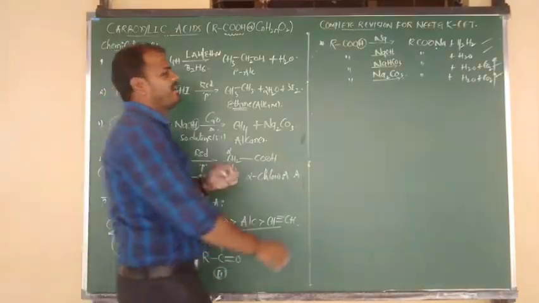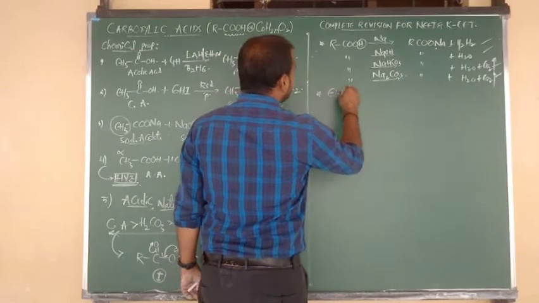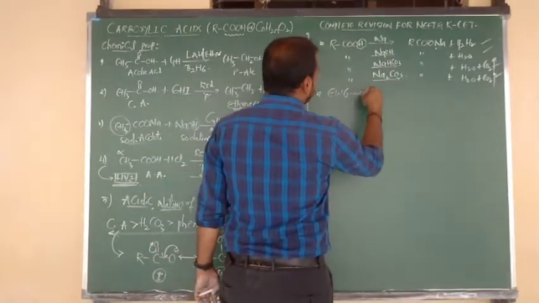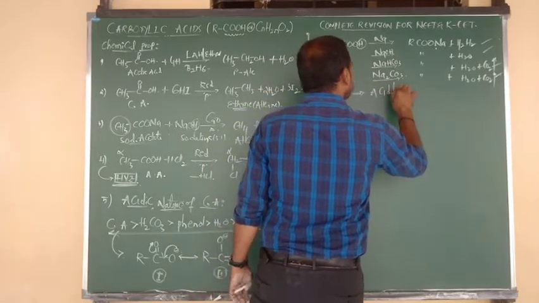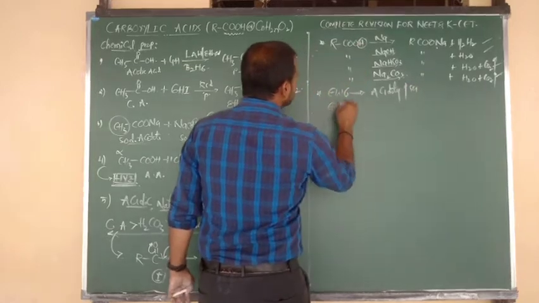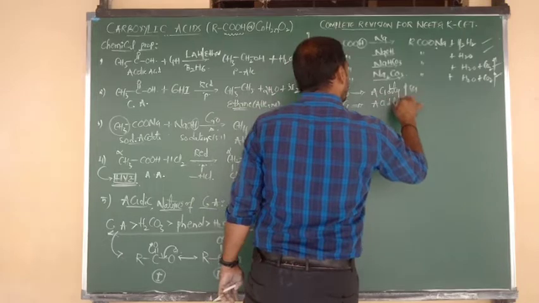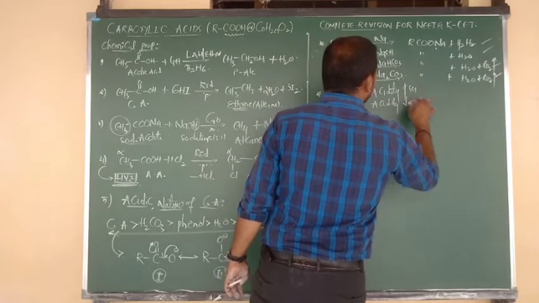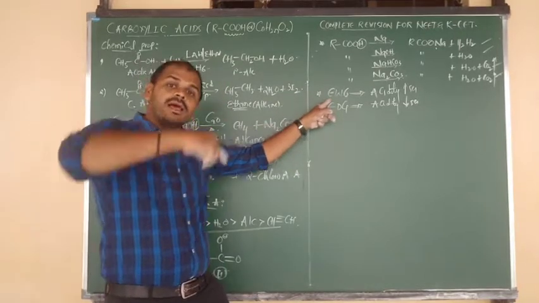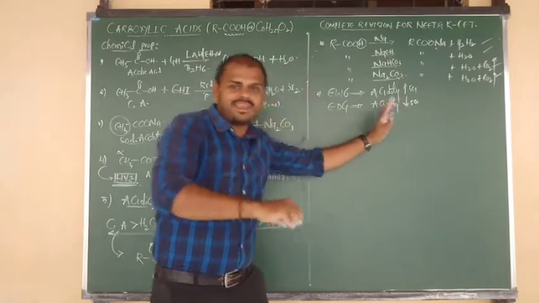Understood? Good. Now 2-3 very important points I want to tell you. In presence of electron withdrawing groups, what will happen? Acidic nature or acidity increases, and in case of electron donating groups, acidity decreases. Once again, focus: electron withdrawing group, acidic nature increases. Electron donating group, acidic nature decreases.